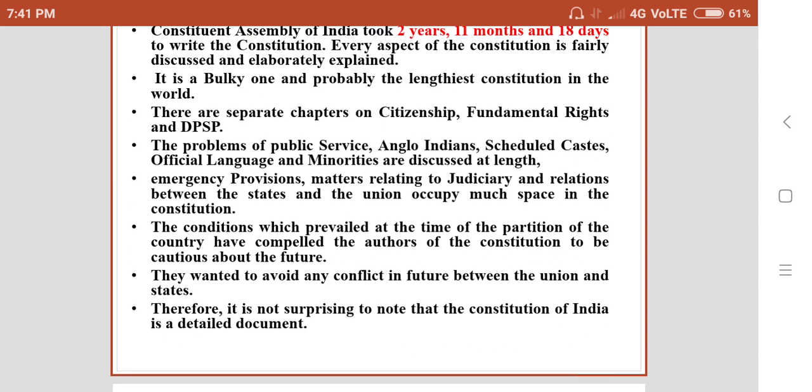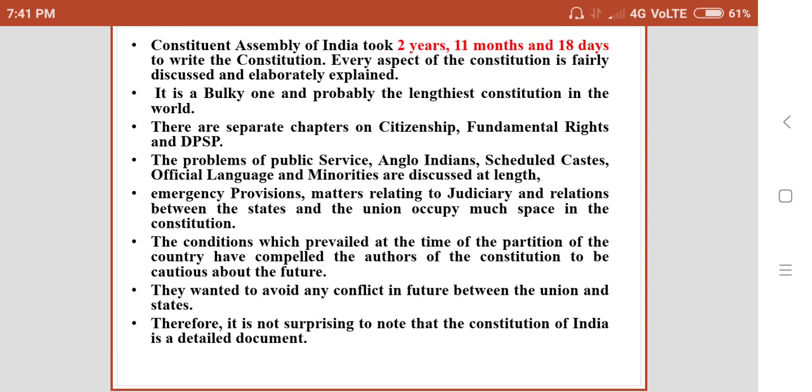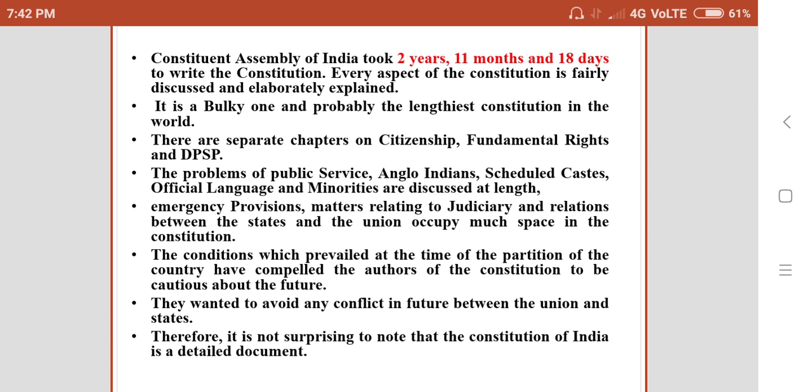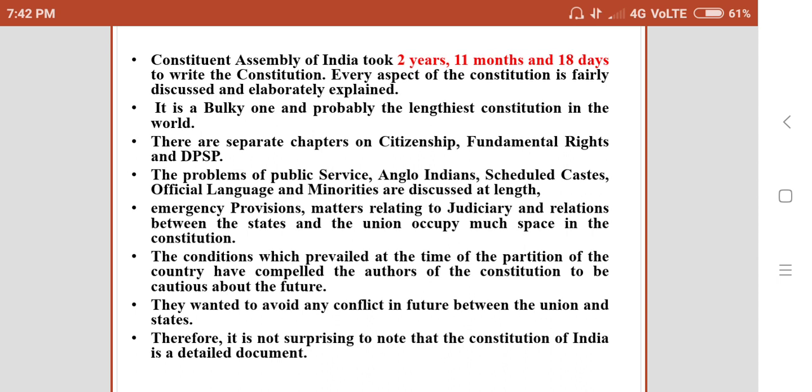The conditions which prevailed at the time of the partition of the country compelled the authors of the constitution to be cautious about the future. They wanted to avoid any conflict in future between the union and states. Therefore, it is not surprising to note that the Constitution of India is a detailed document.